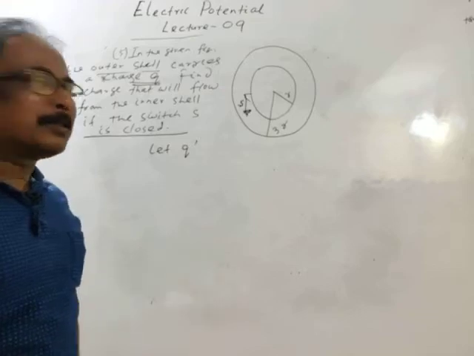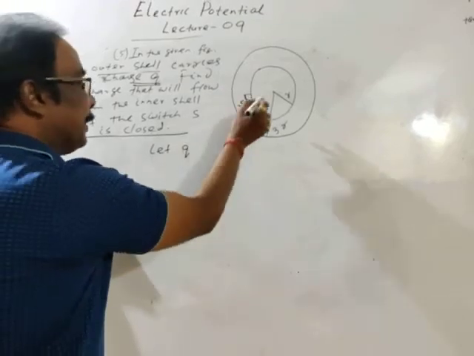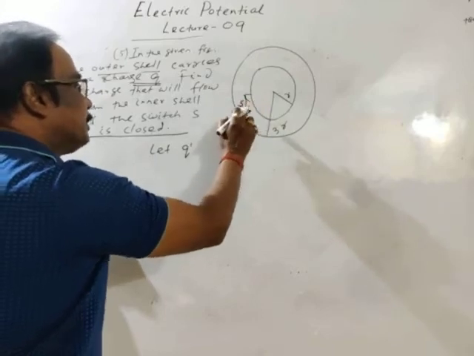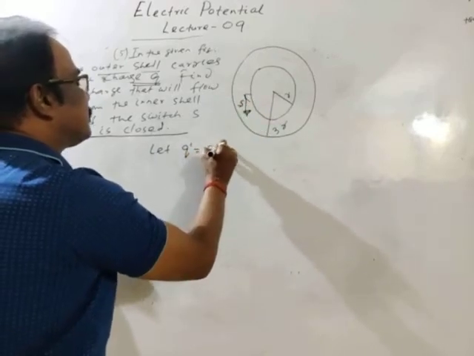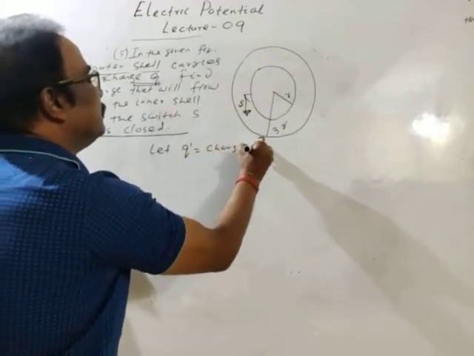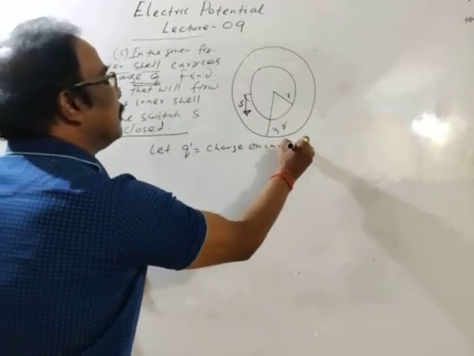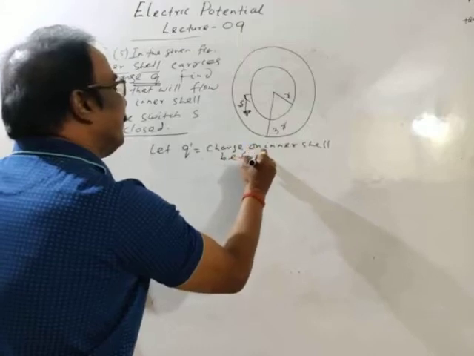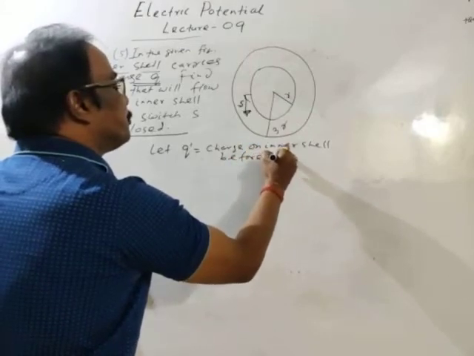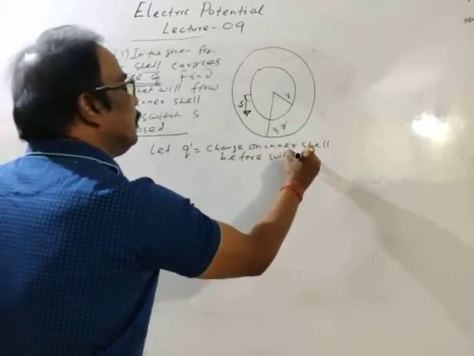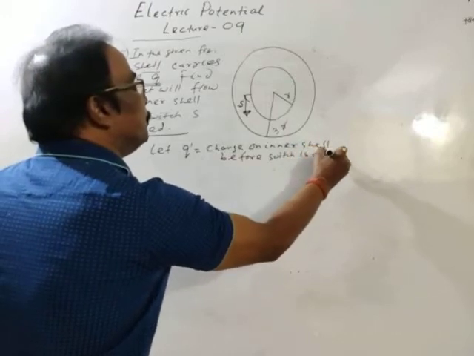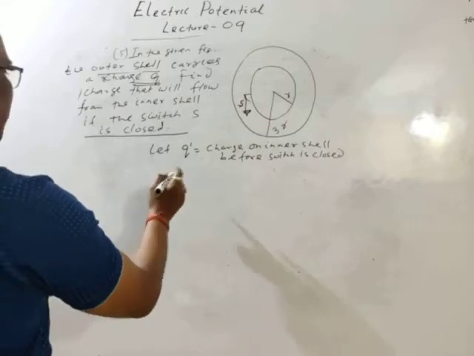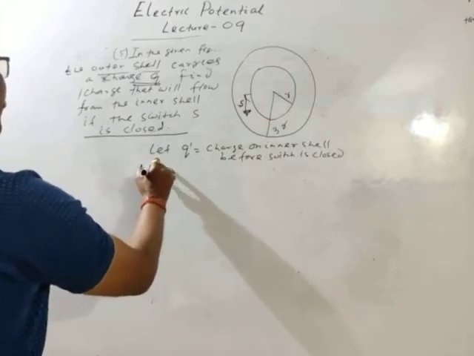We don't know what charge is left, but finally it will become neutral since it is earthed. Let Q dash be the charge on the inner shell before the switch is closed.